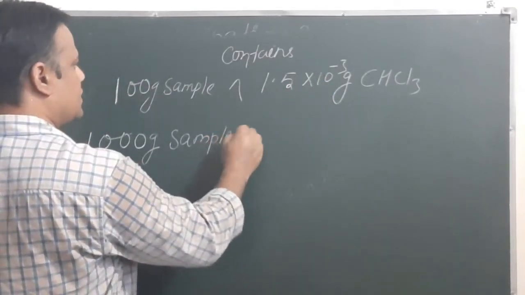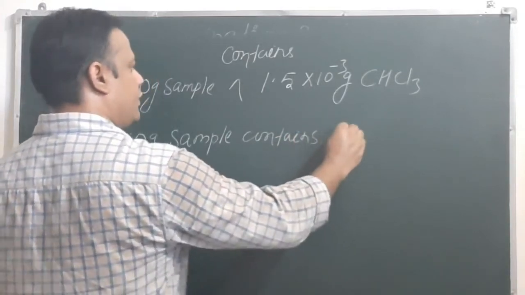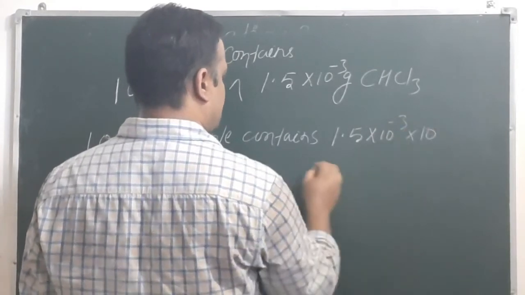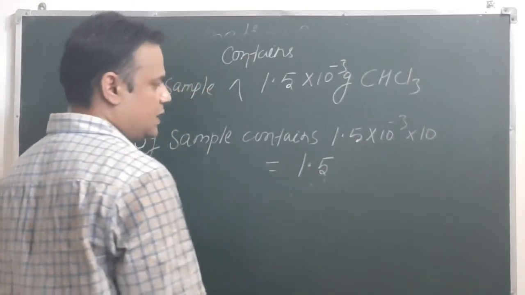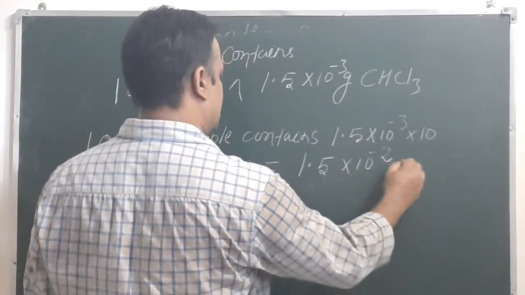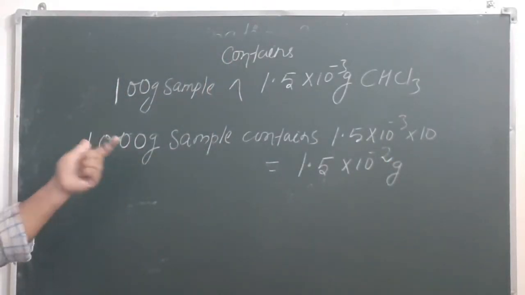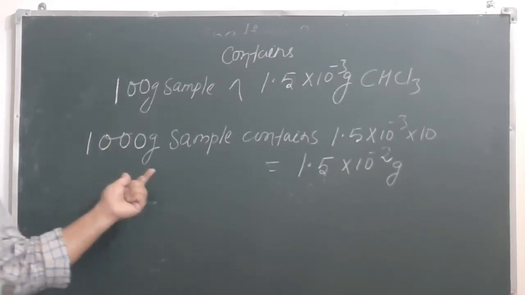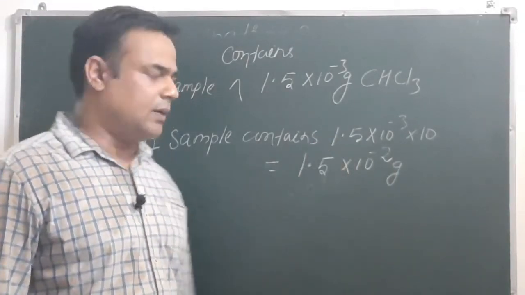So 1000 gram sample contains 1.5 into 10 to the power minus 3 into 10, and this value is 1.5 into 10 to the power minus 2 gram. This 1000 gram contains both water and chloroform. Amount of chloroform will be 1.5 into 10 to the power minus 2 gram.